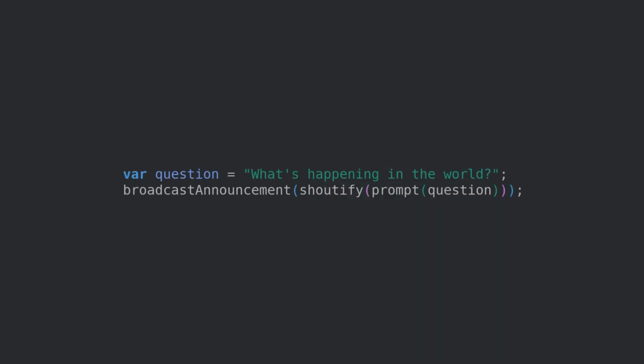Now, when trying to understand what a more complex program does, it can be useful to think of it as a graph, where we get a piece of data, transform it in some way, maybe we combine it with some other data, and then finally we use it to cause an effect. For example, if we take the following piece of code, then we could graphify it like this.